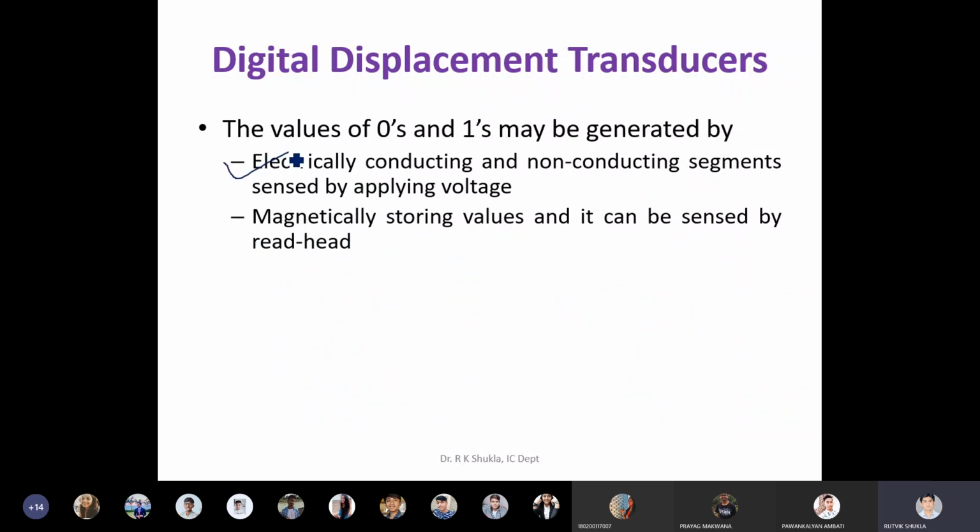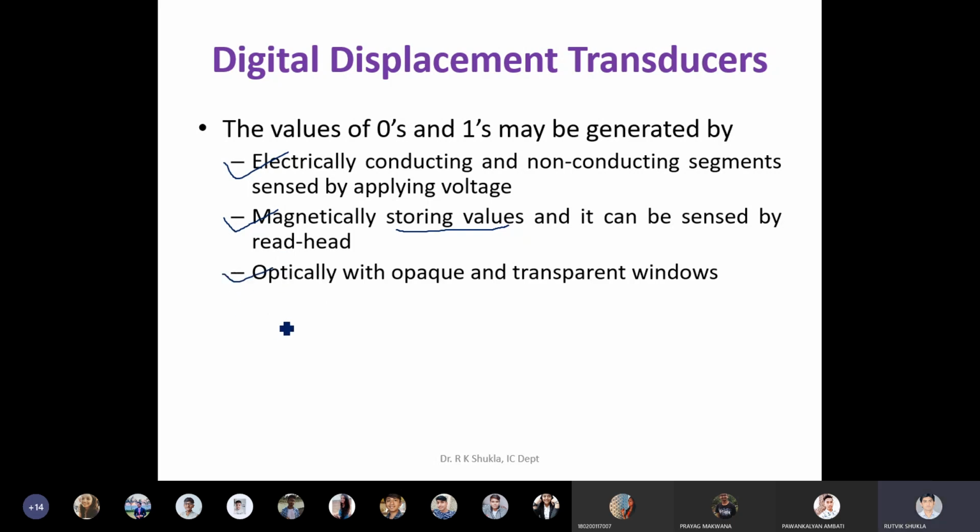The second solution is, instead of electrically conducting and non-conducting segments, you can use magnetically stored values, which can be sensed by a read head, just like the read head used for reading a floppy disk or sensing a magnetic tape. Clear? So you can also store the values magnetically, either 0 or 1, and then sense them with the help of a magnetic reader.